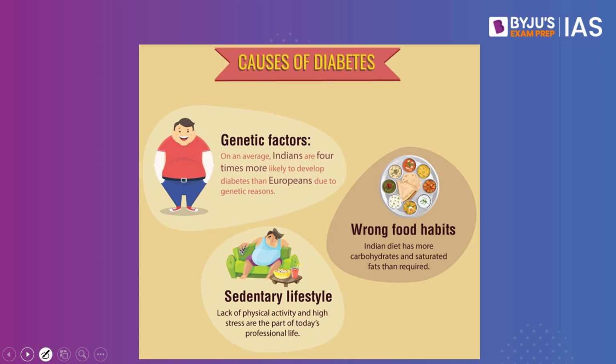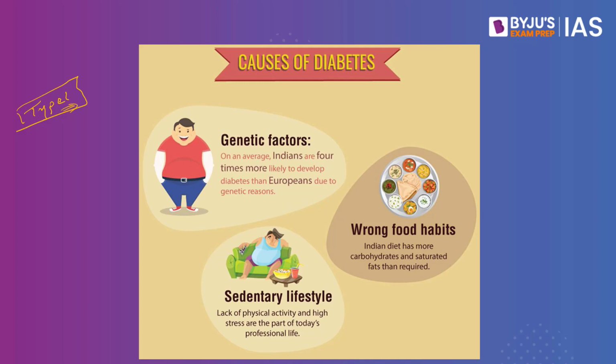What are the causes of diabetes? When we speak about causes, there are two things that we have to look at. One is type 1 diabetes. What are the causes? Doctors are not able to understand, and the immune system mistakenly attacks and destroys the insulin-producing beta cells in the pancreas. So doctors don't know what exactly is the cause of type 1 diabetes. It can also be because of viral or bacterial infection. It can also be because of chemical toxins within the food as well. An unidentified component causing an autoimmune reaction can also be one of the causes of type 1 diabetes.